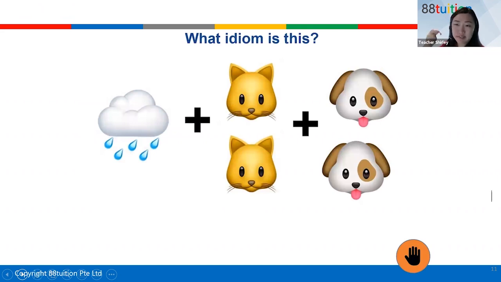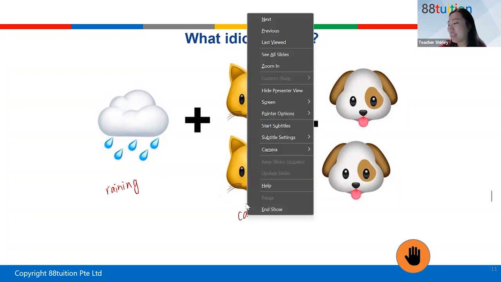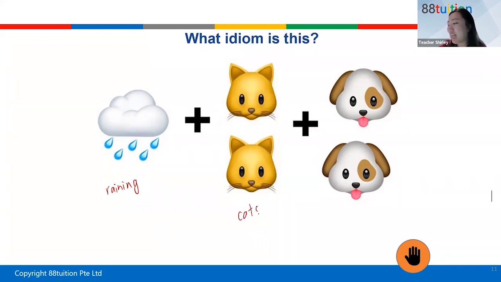Which idiom is this? Oh, I know, very easy. Raining cats and dogs. Very good. You have rain, right? So it's raining here. How many cats are there? Two, so it's plural. So instead of cat, it's cats. And there are 2 dogs. So raining plus cats and dogs.